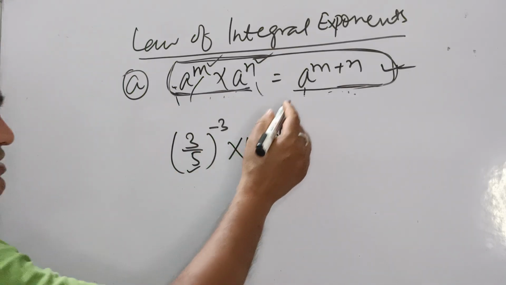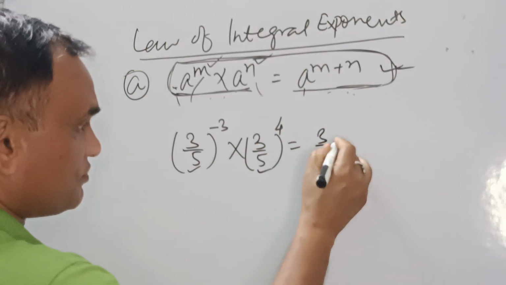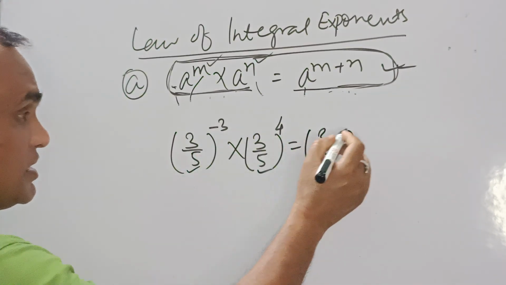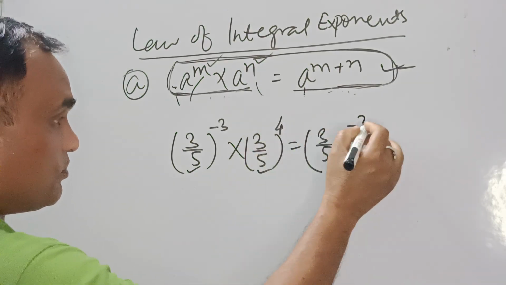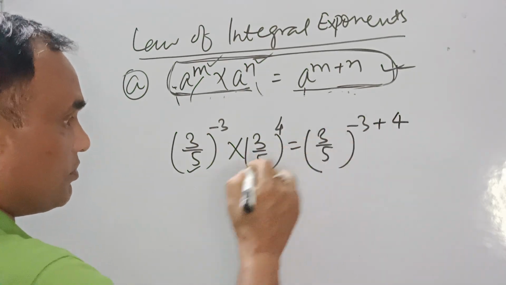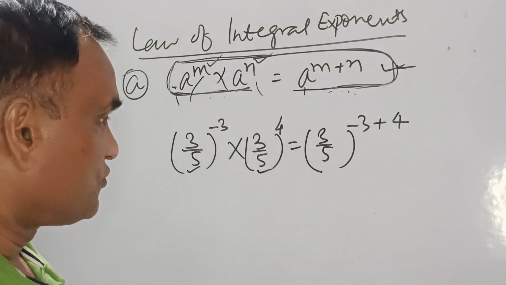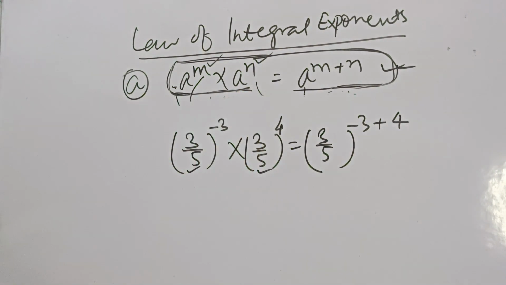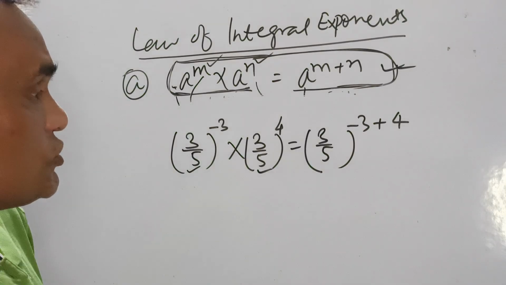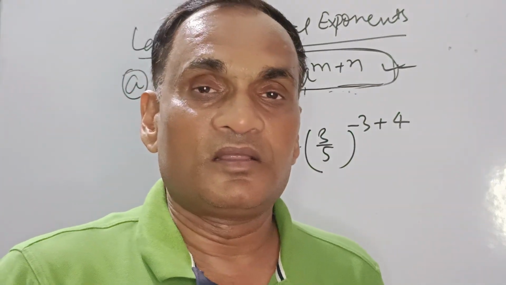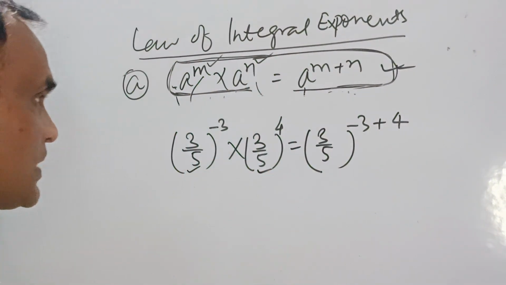Again we write the base 3 upon 5, then minus 3 and plus 4, because as per the formula, if the base is the same and they are multiplied, their powers are added.